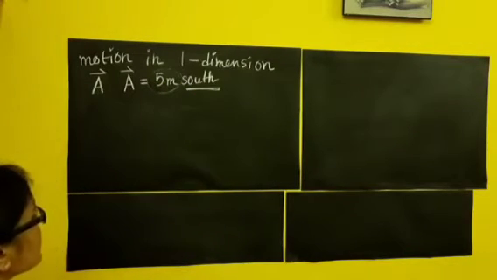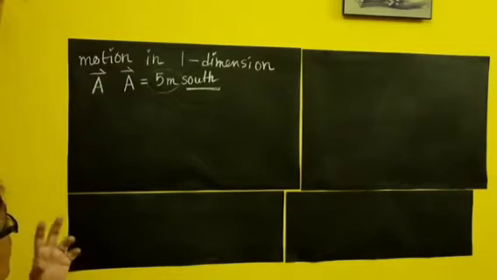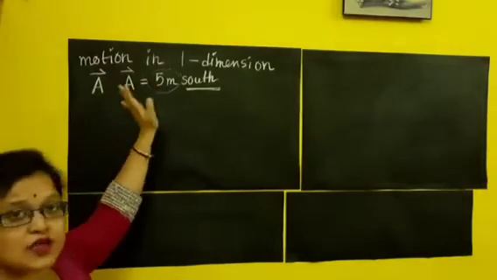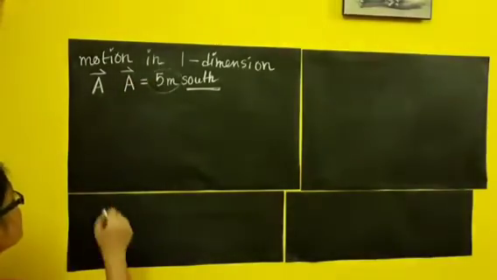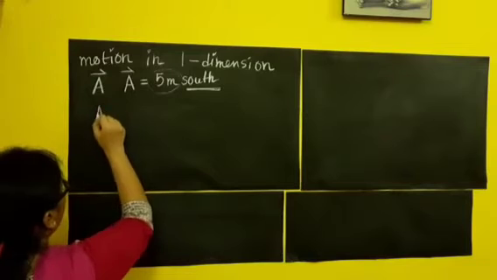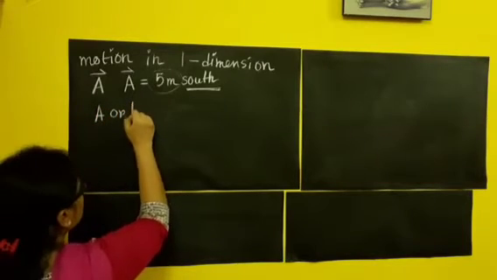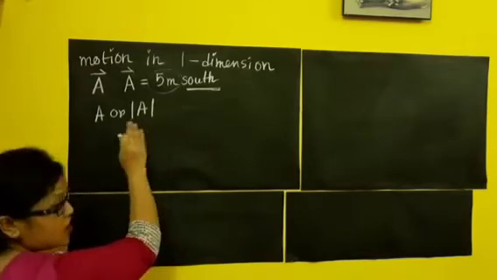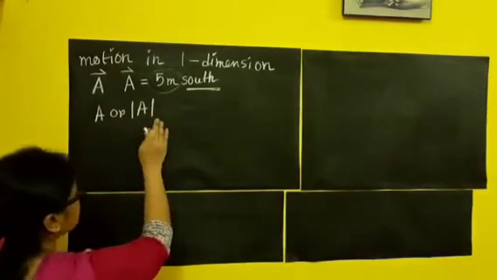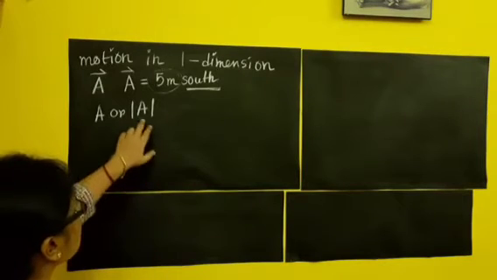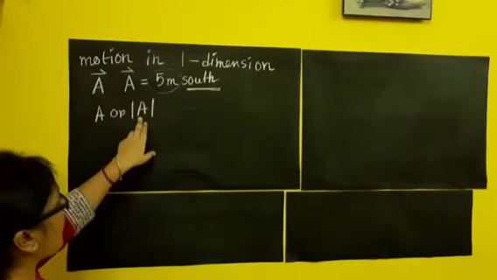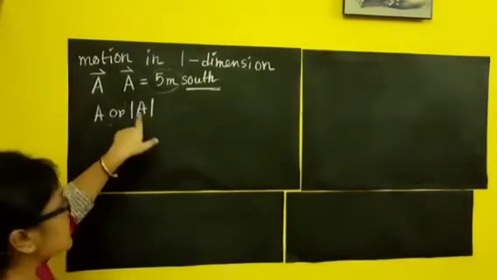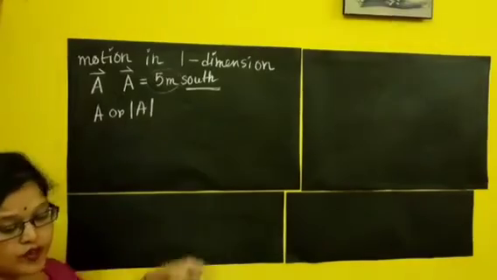Clear? So if you want to ask, ma'am, what is the magnitude of this vector? Either you will write it like this or like this. This is a very new thing to you. Mod sign. This is called the mod or magnitude sign. So if I write it like this, I am telling about magnitude. This is a vector, and this is the magnitude part of the vector.